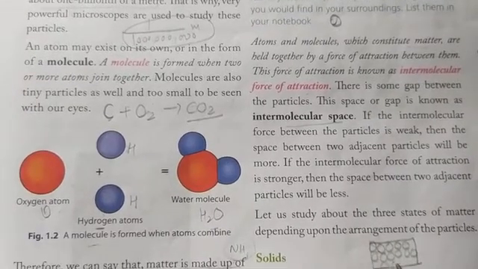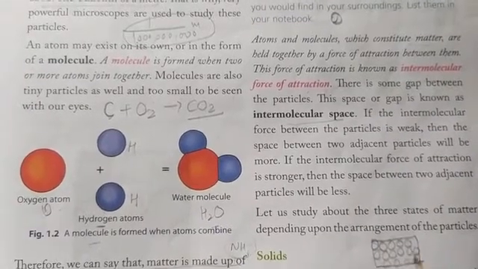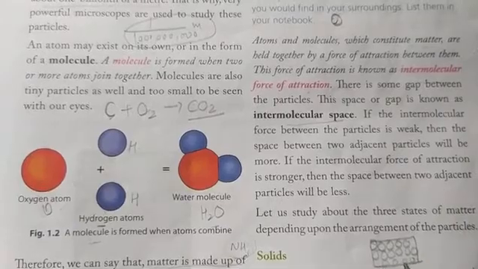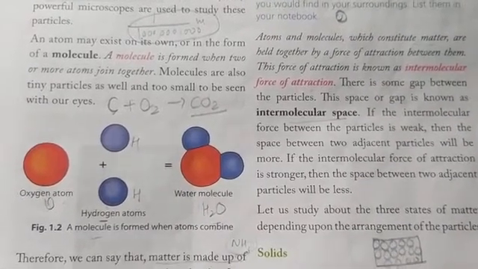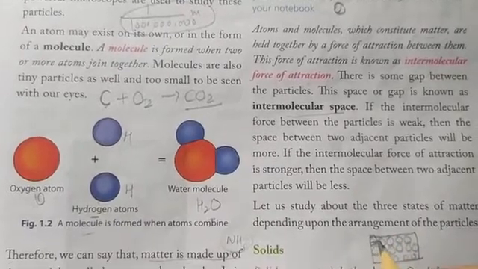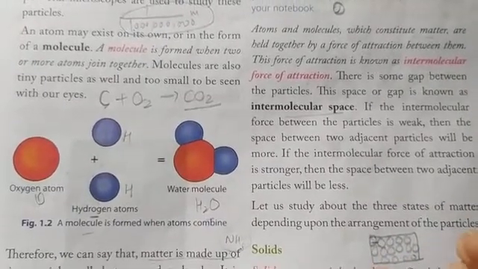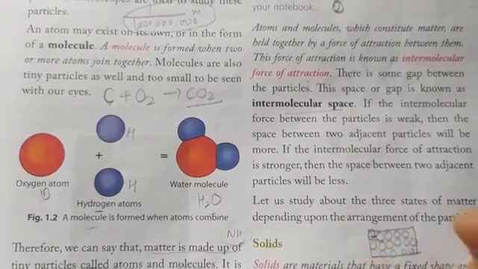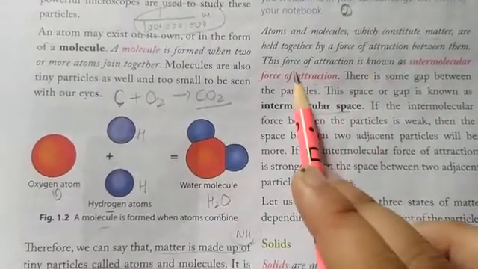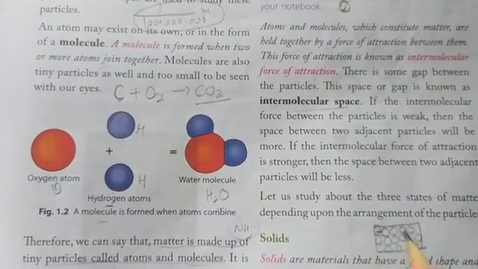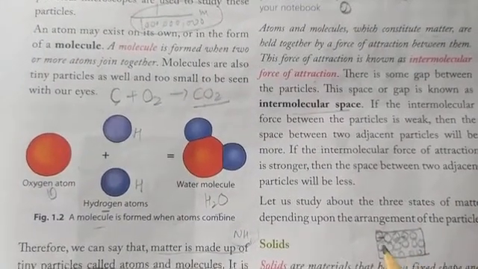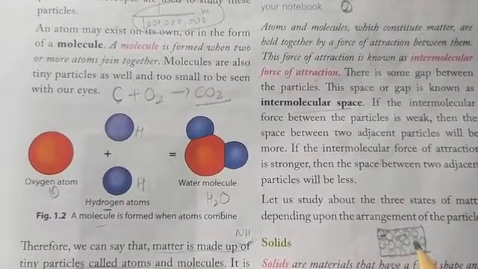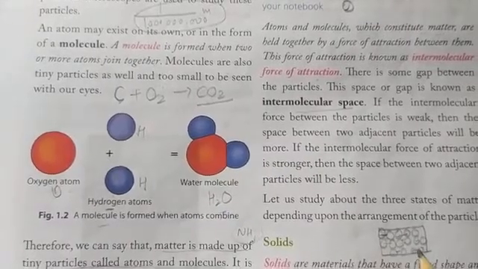The atoms and the molecules which constitute this matter are held together by a force of attraction. Means कि इनके बीच एक force of attraction होता है जिसकी वजह से ये आपस में held होते हैं, ये एक दूसरे के साथ होते हैं by a force of attraction, and this force of attraction is known as intermolecular force of attraction. Like this, there will be intermolecular force of attraction between the two molecules or the two atoms of the matter.